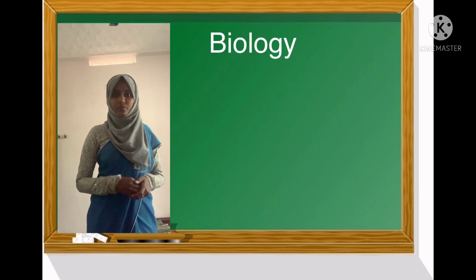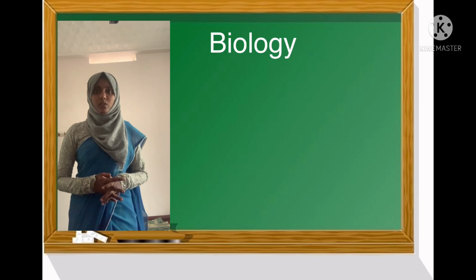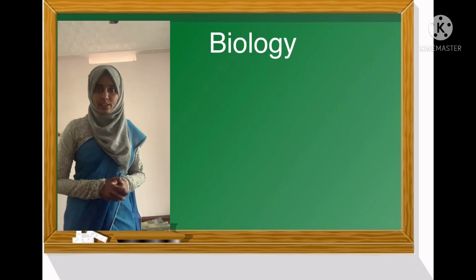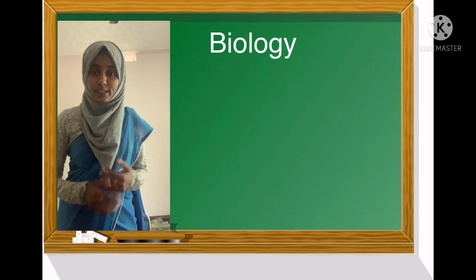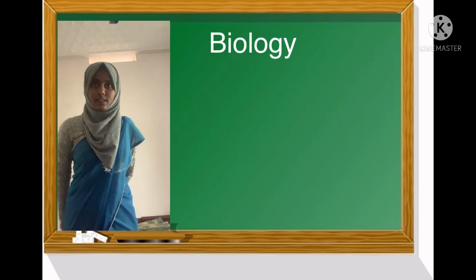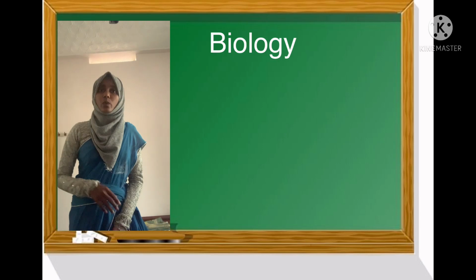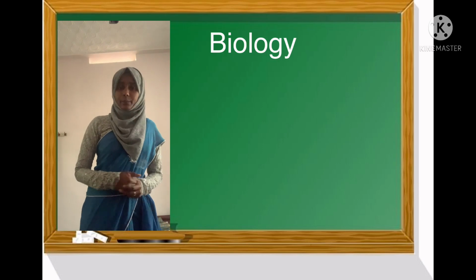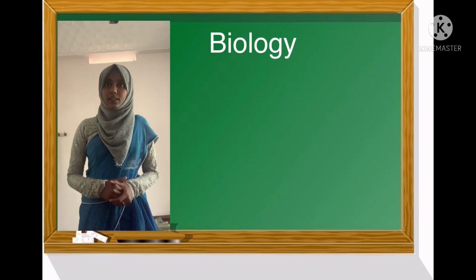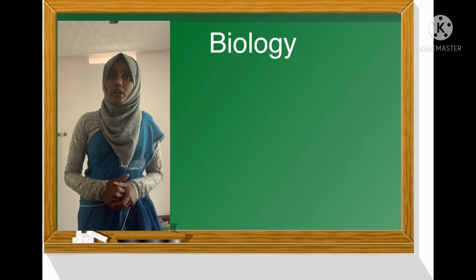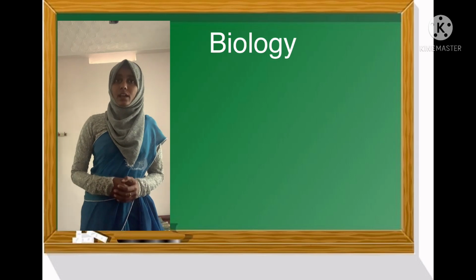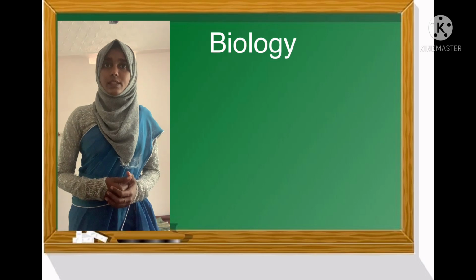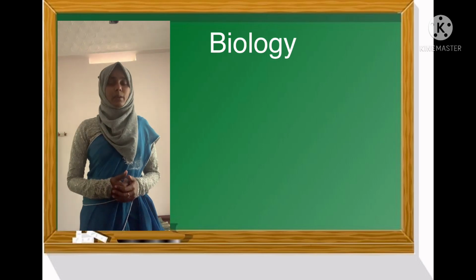Okay, so the 3 major ex situ conservations are noted down in your textbook. Let us discuss about it. The first one is zoological garden. Zoological gardens are conservation centers where different varieties of animals are protected and housed separately, and where necessary arrangements are made available for their reproduction.